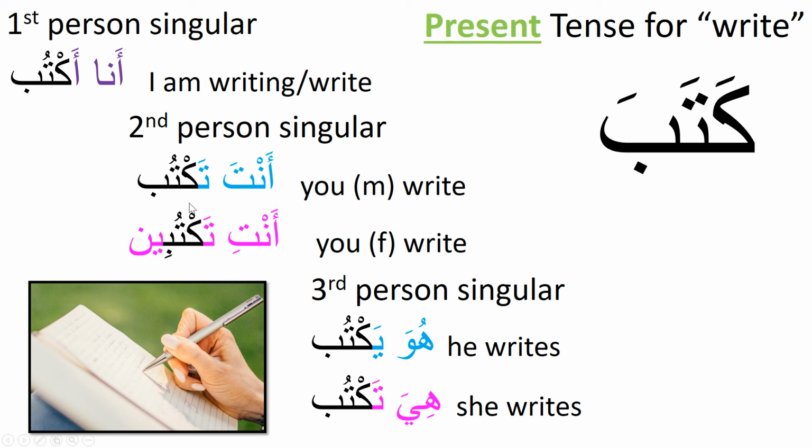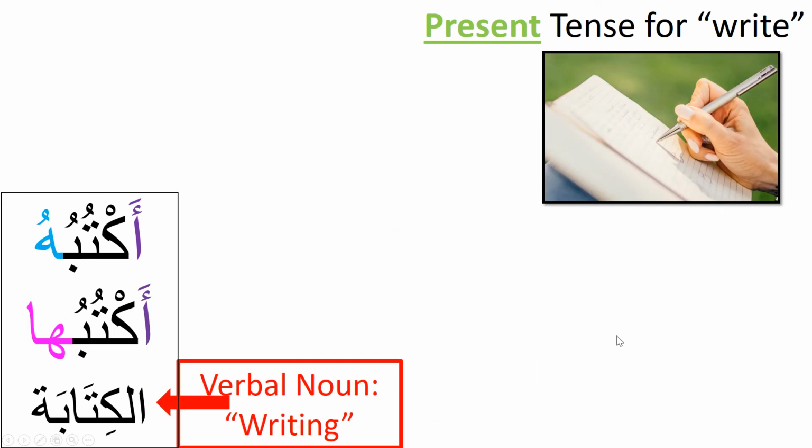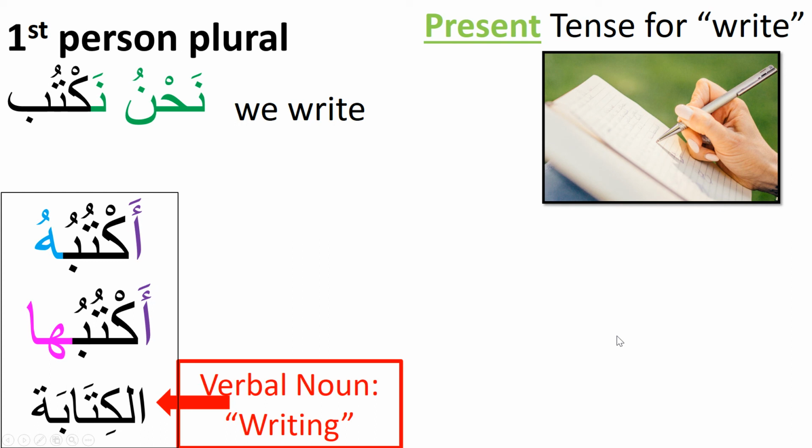If you want to say you, masculine, write or are writing, anta taktub. You, feminine, anti taktubin. He writes, or it, masculine, huwa yaktub. She writes, hiya taktub. We write, nahnu naktub.